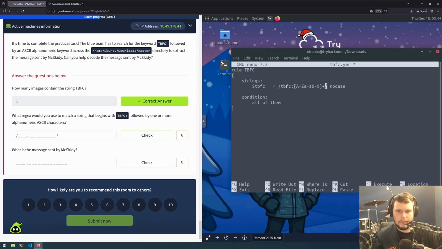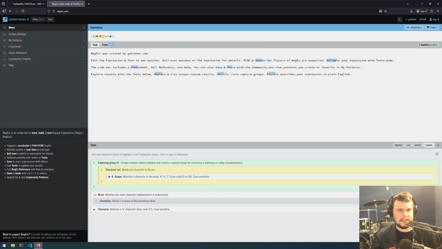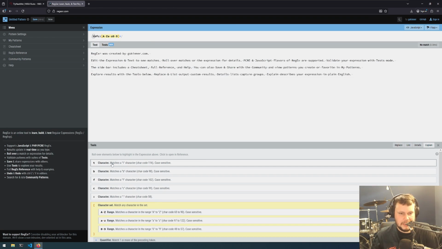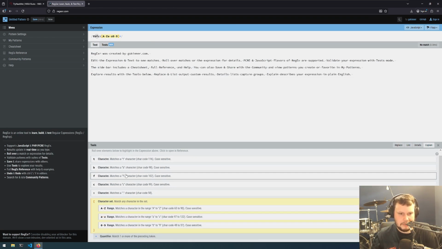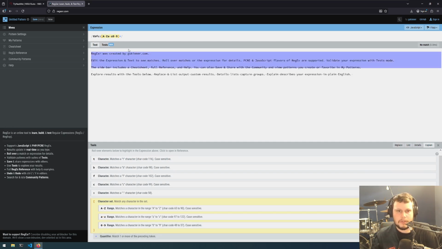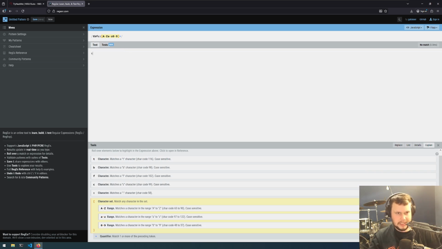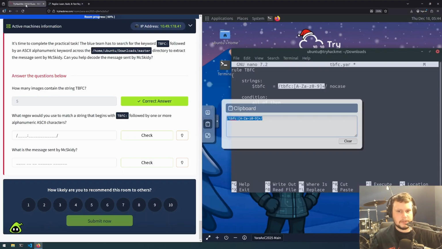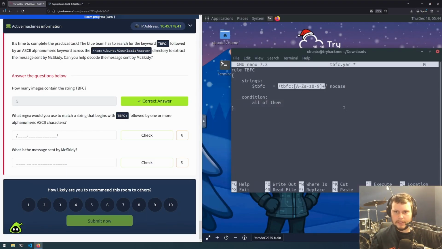Actually, that is something we could do. We could go in here and copy this, so Control-C on that. Hopefully that's in the clipboard now. It is. Then let's paste it into here. It matches a T, matches B, matches F, matches C, and colon. Then it matches any character in the set A to Z, 0 to 9, and the quantifier matches one or more of the preceding tokens. So let's type in TBFC colon. Currently it doesn't match anything, but if we add a 0, it's highlighted so it matches. That means we did our string correctly.